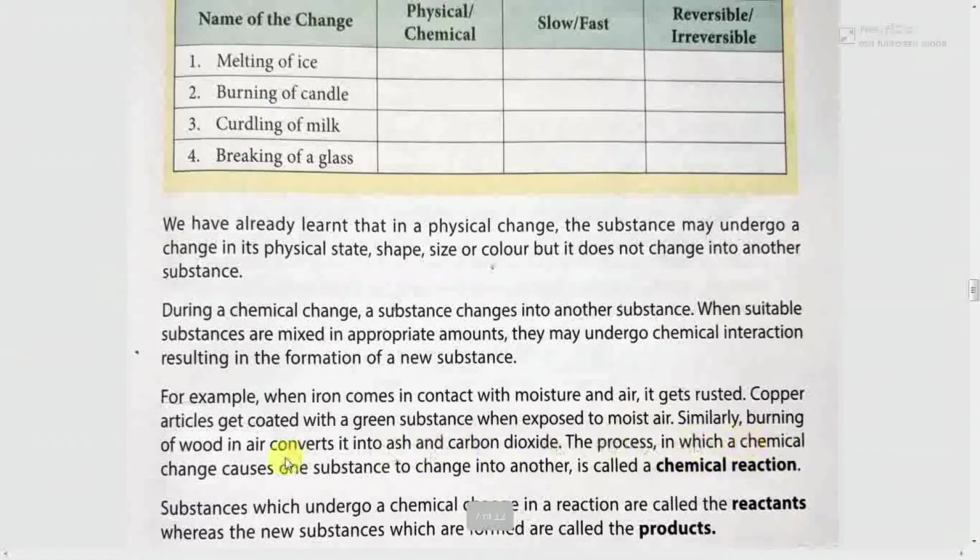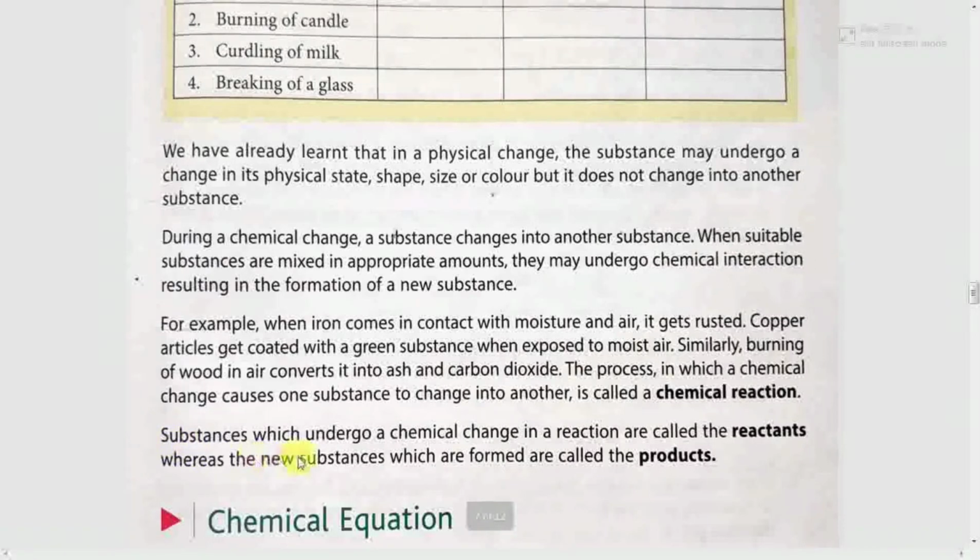The process in which a chemical change causes one substance to change into another is called a chemical reaction. Substances which undergo a chemical change in a reaction are called the reactants, whereas the new substances which are formed are called the products.